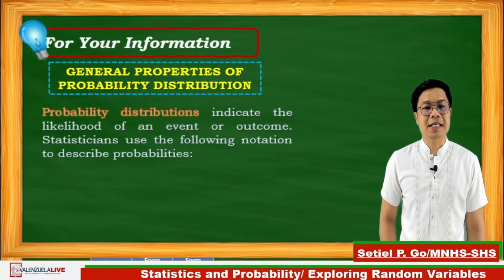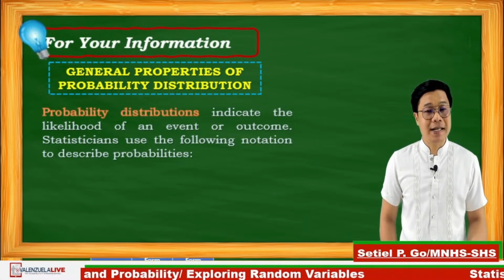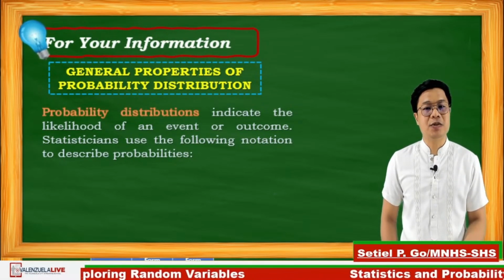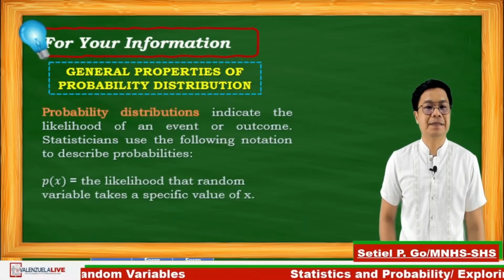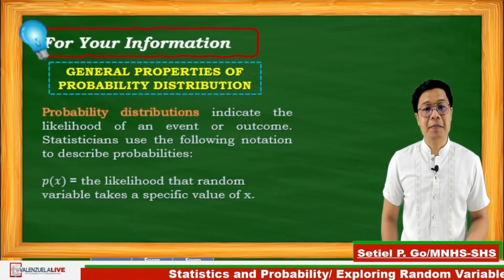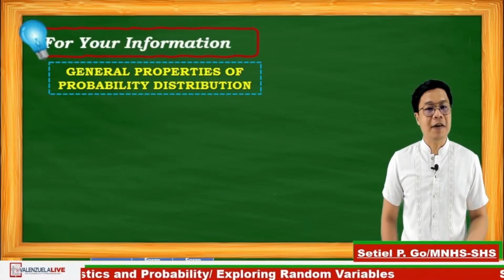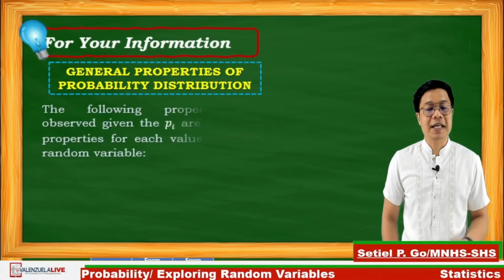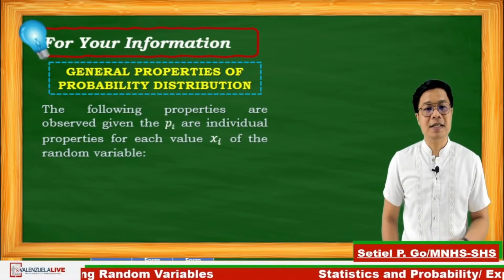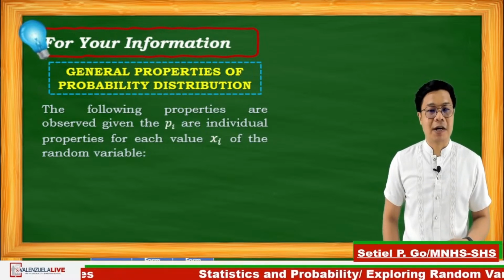Probability distribution indicates the likelihood of an event or an outcome. Statisticians use the following notations to describe probabilities. P of x is the likelihood that the random variable takes a specific value of x. The following properties are observed, given that P sub i are the individual probabilities for each value of x sub i of the random variable.